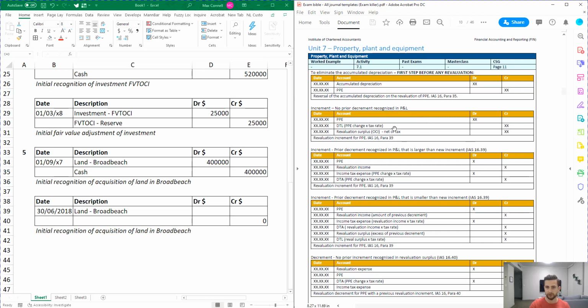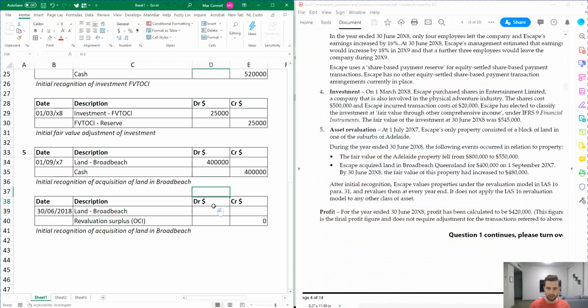That's the situation we want, because we want to increase the value of the asset and we haven't previously recognized a decrement. So we're going to go revaluation surplus OCI. The increase in the property is going to be 80k, because it's 400 to 480, so it's an 80,000 difference. Okay, perfect.